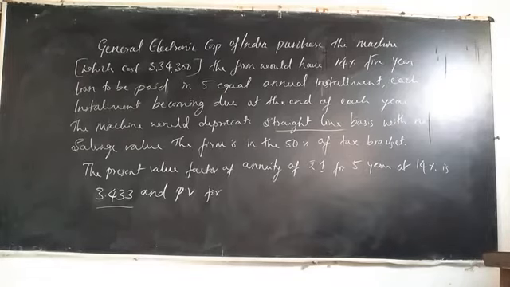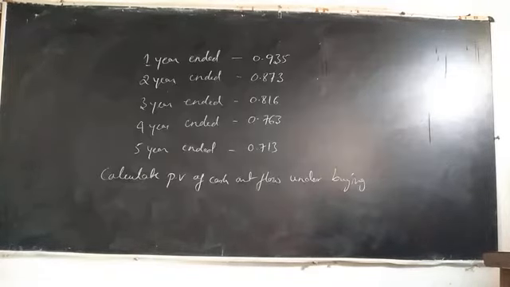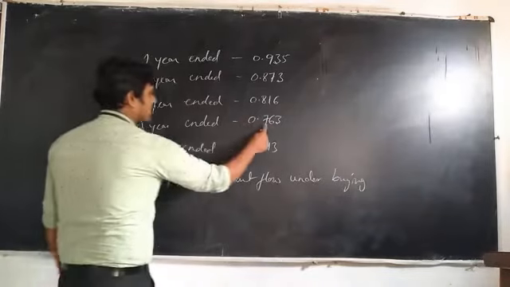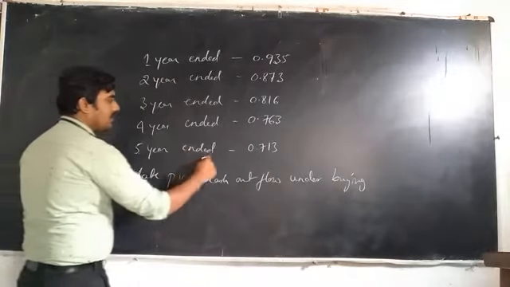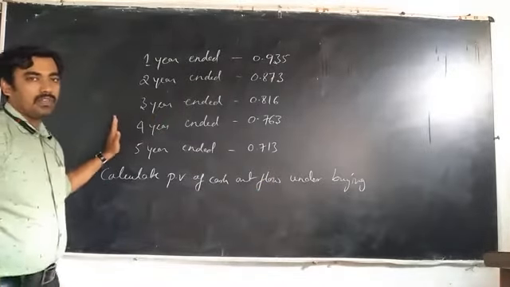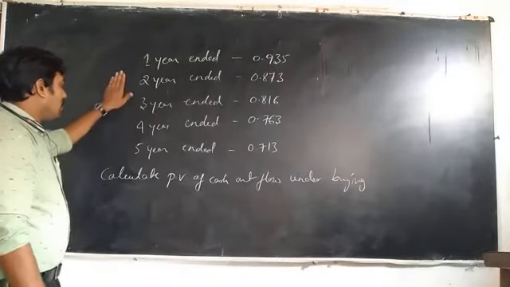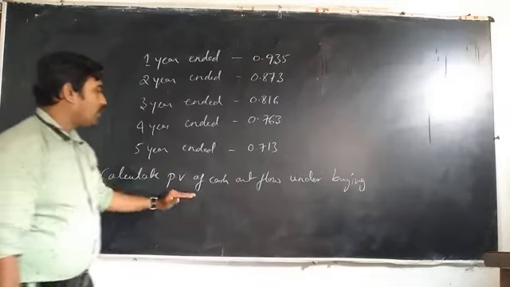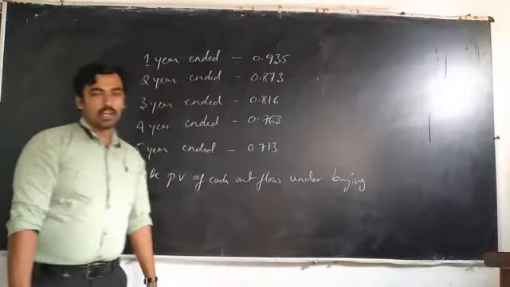First of all, take this problem, and the continuation of that problem is the PV values: first year 0.935, second year 0.873, third year 0.816, fourth year 0.763, fifth year 0.713. These are the PV factors or present values. And calculate the present value of cash outflow under buying or borrowing.